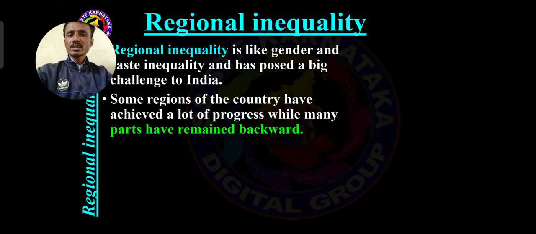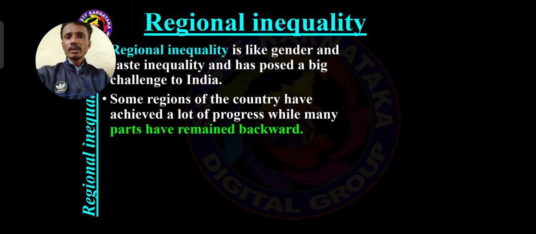Some regions of the country, some parts of the country, some states achieved a lot of progress. They developed very well. A few states of our Indian country developed very well, but many parts have remained backward. This shows inequality at the regional level.